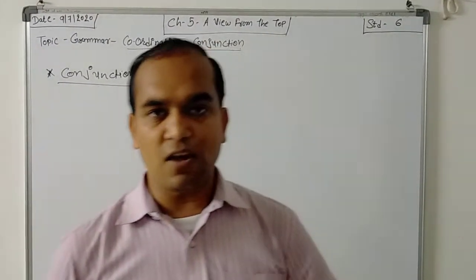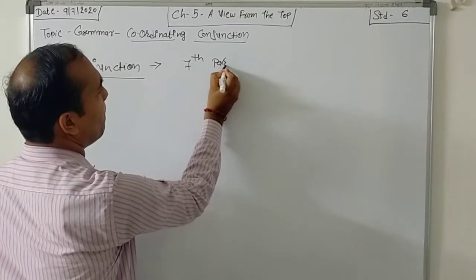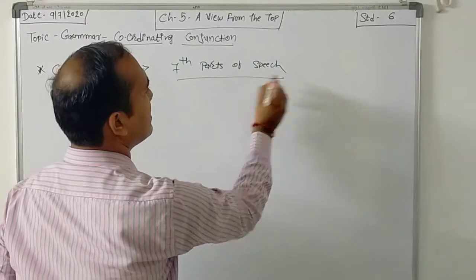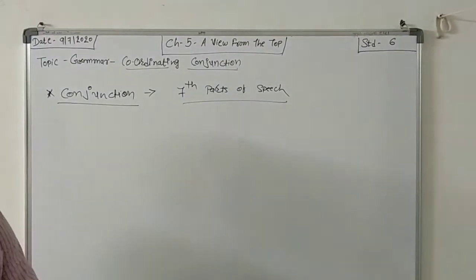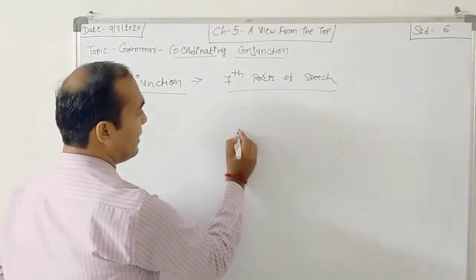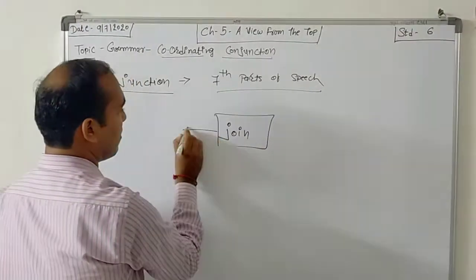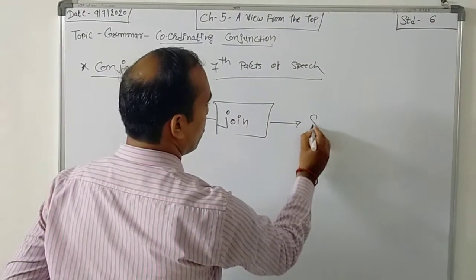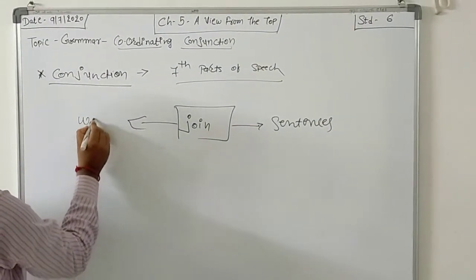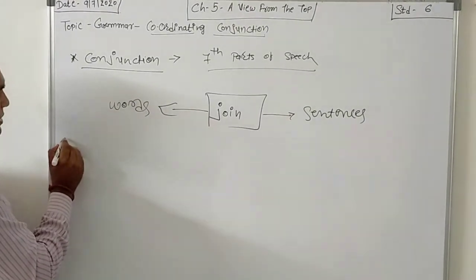We say that conjunction is the seventh part of speech, and it is used to join two sentences and two words.